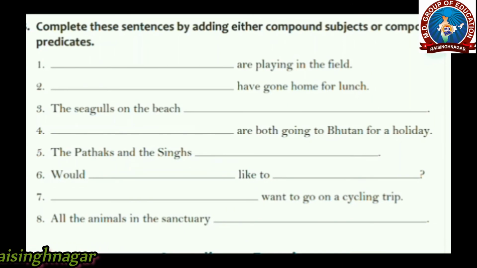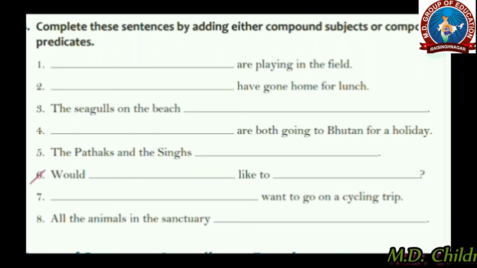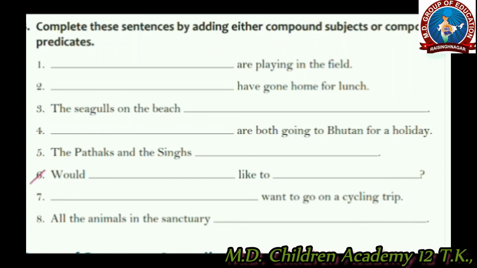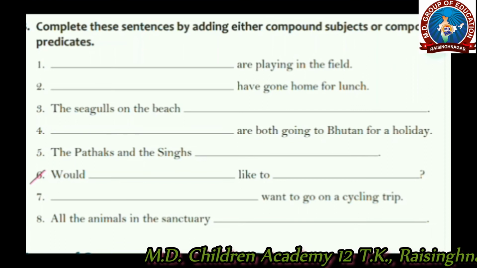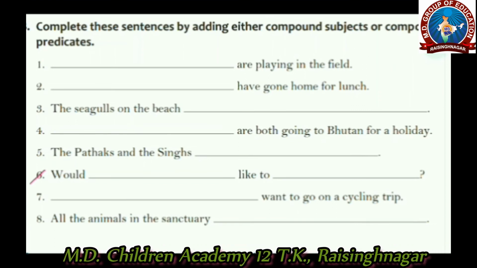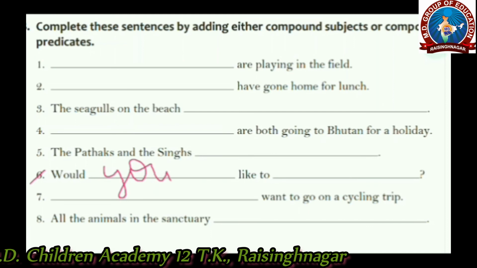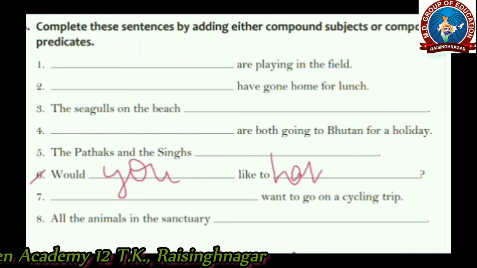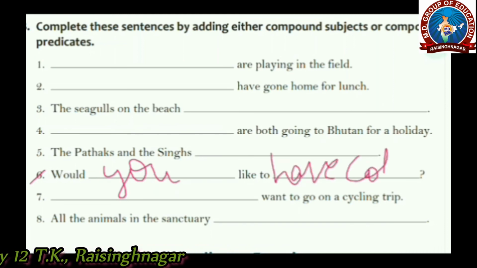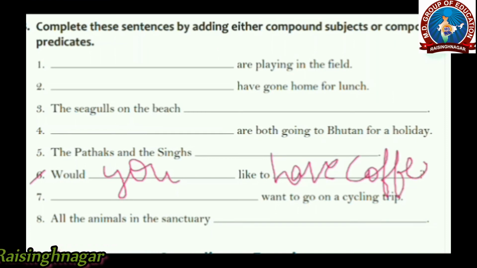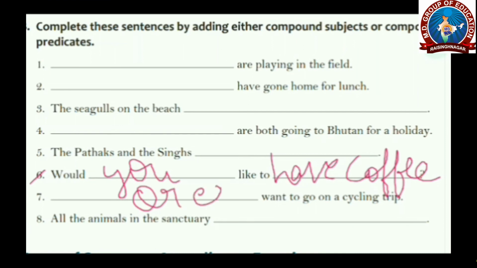Next is would dash like to dash. Here we need to fill a subject and a compound predicate. You may fill the compound subject also. Would you like to have coffee or eat lunch?